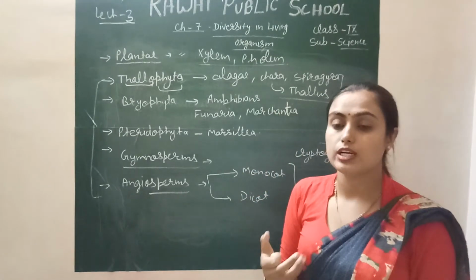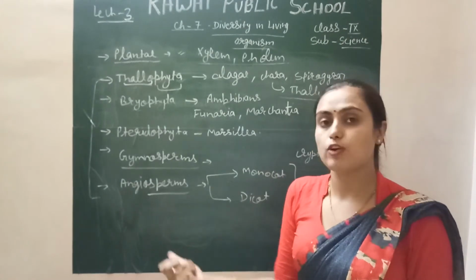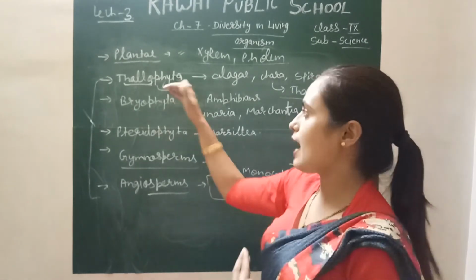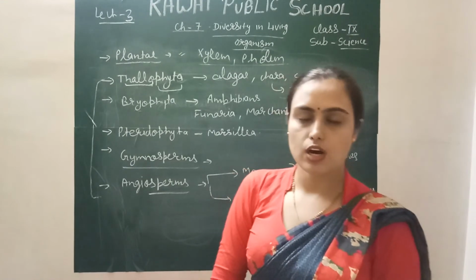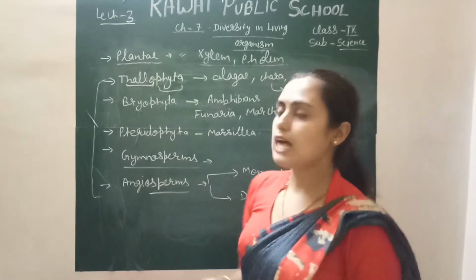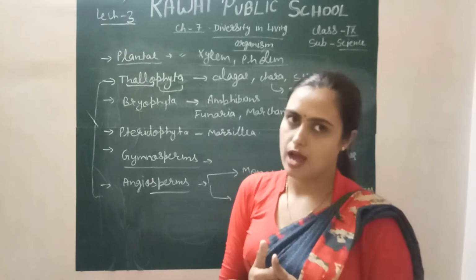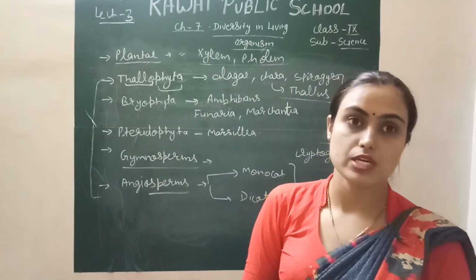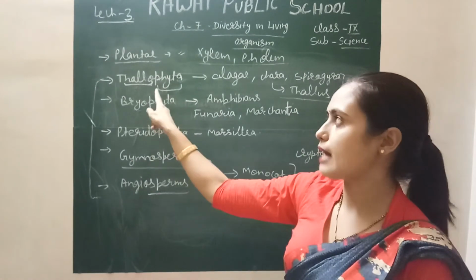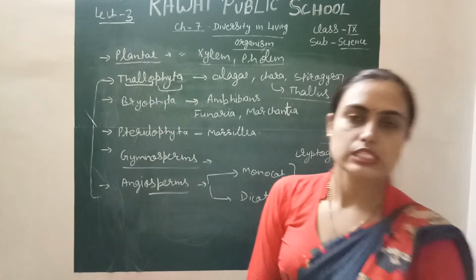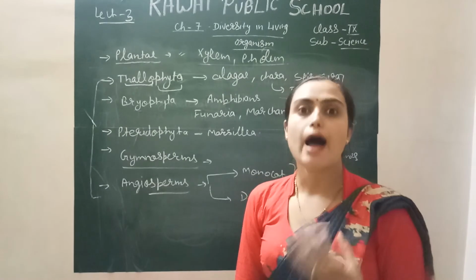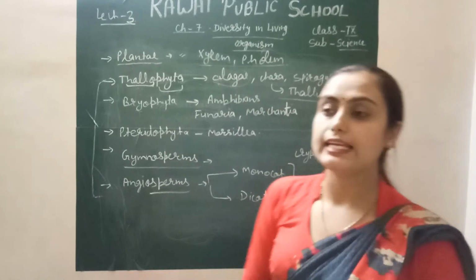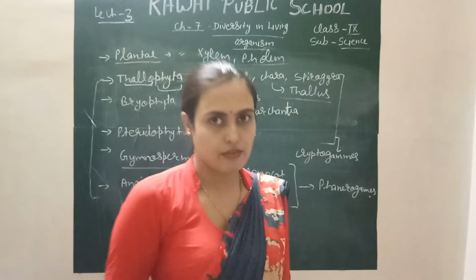Thallus means these plants have chlorophyll, but we cannot differentiate between stem, root and leaf. That kind of plant is called Thallophyta. These are the lowest kind of plants. The water conducting system and food conducting system are also absent, so in Thallophyta, xylem and phloem are absent, right? What are the examples of Thallophyta? Algae. Algae are the main plants of Thallophyta.